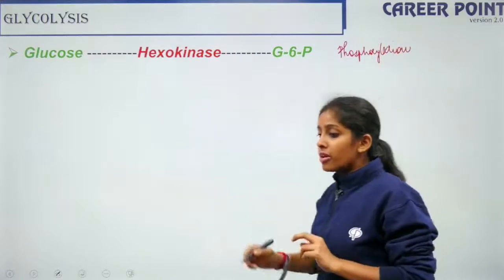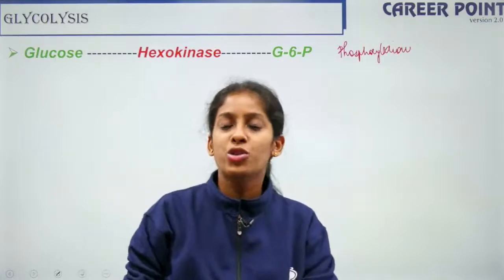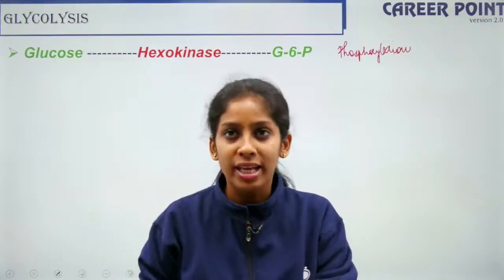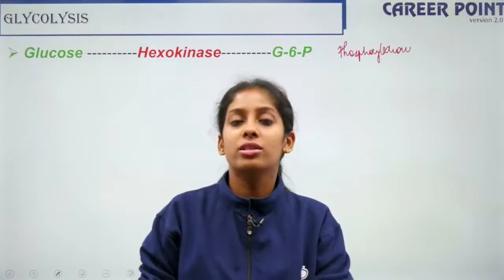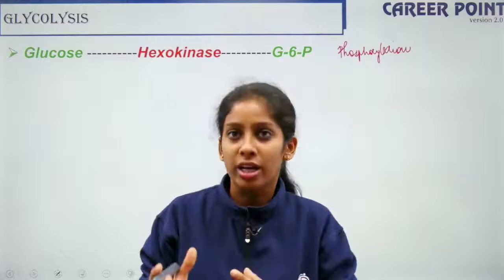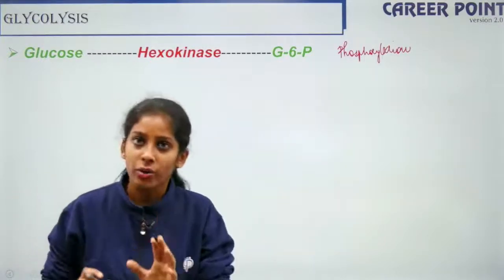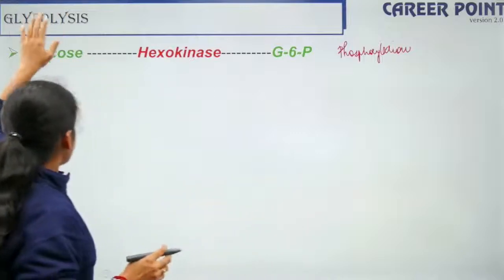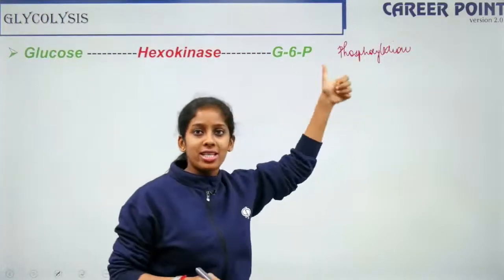If you remember in mineral nutrition, when we talked about the macronutrient phosphorus, which is taken up in the form of phosphoric acid, the use of this macro element is phosphorylation. So phosphorylation means addition of phosphate. So in the first step, glucose is getting an additional phosphate group at the 6th position.